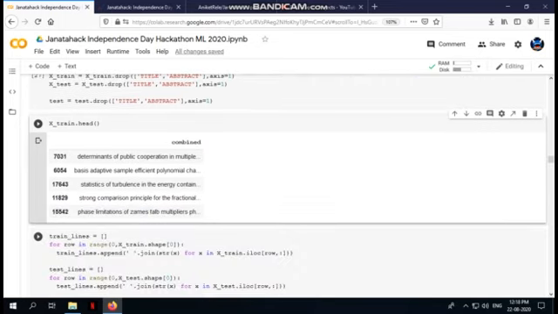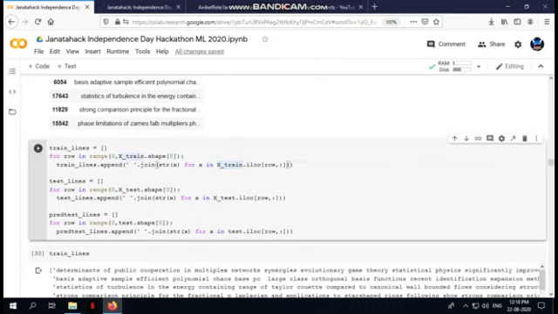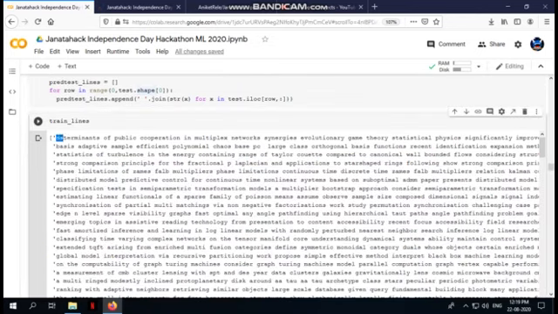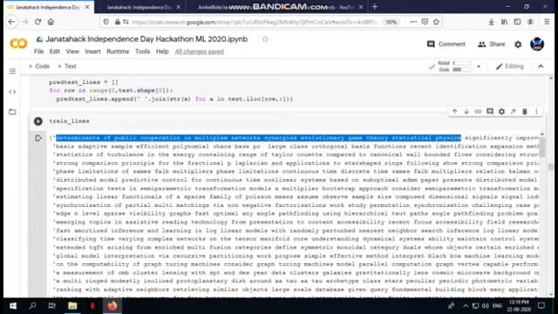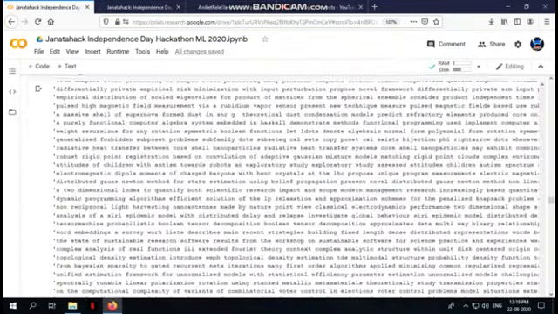So after this what we'll do is that we are going to create an empty list, and we are going to put all the rows of our data into each and every element of the list. That means the first element of the list will be the first row, the second element of the list will be the second row, and so on. So we'll do this for xtrain, xtest, and our test data by using this for loop. Okay, so if we print them, then we'll see it like this. So this is our first row of the combined data, which has now become the first element of our list. So similarly we have done it for the xtest and for the test data, sorry.